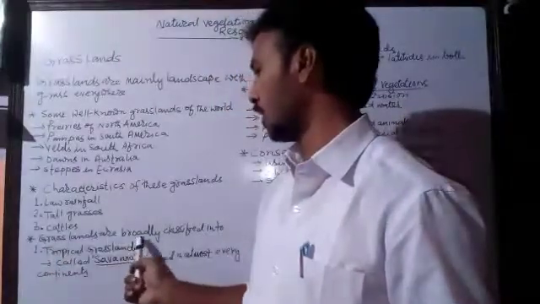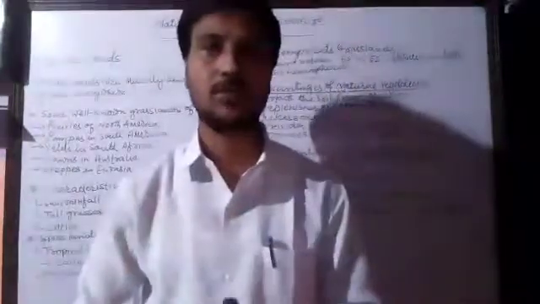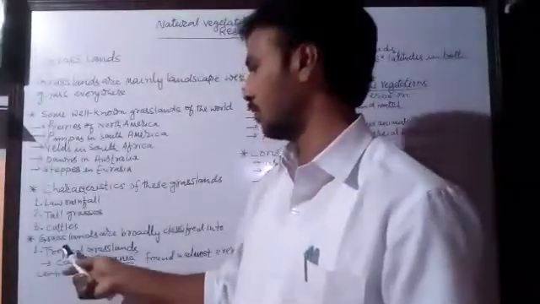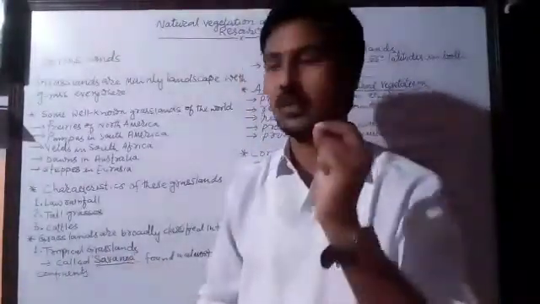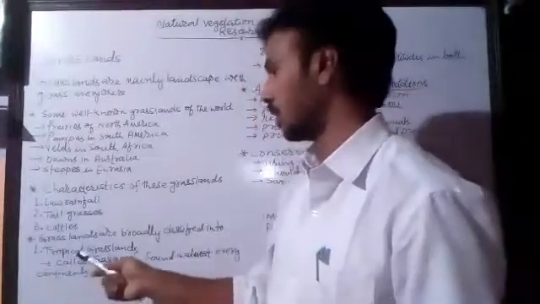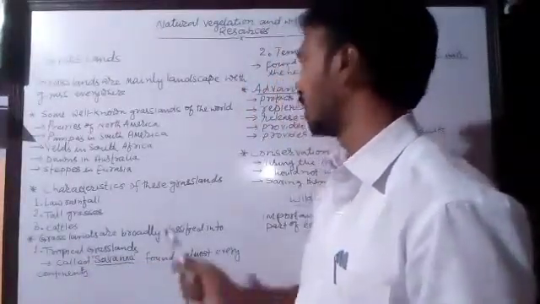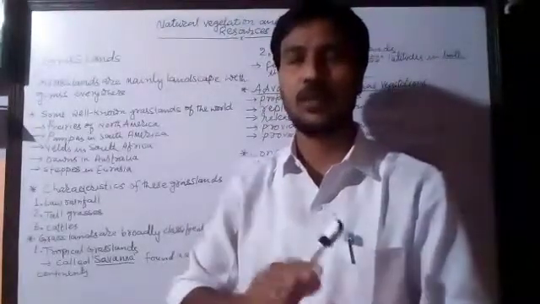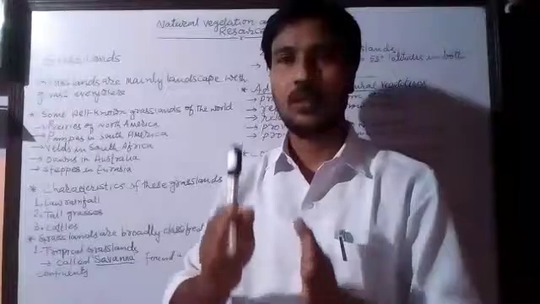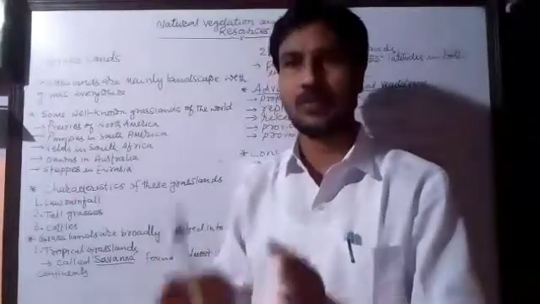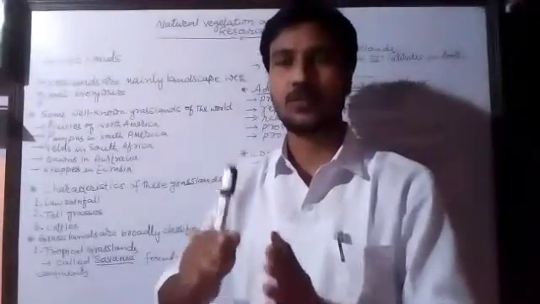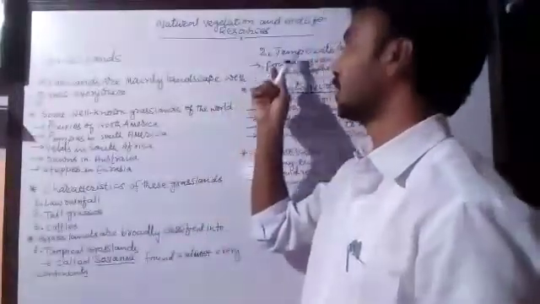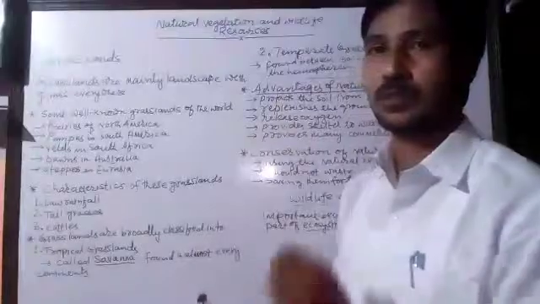Now grasslands are broadly classified. As we have seen the classification of the forest, so also we have the classification of the grasslands. The grasslands are classified as tropical grasslands and temperate grasslands. So the grasslands of the earth are mainly classified into tropical grasslands, which are found in the tropical areas of the earth, and the grasslands which are found in the temperate areas of the earth.